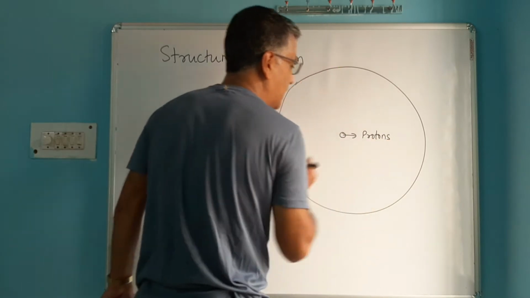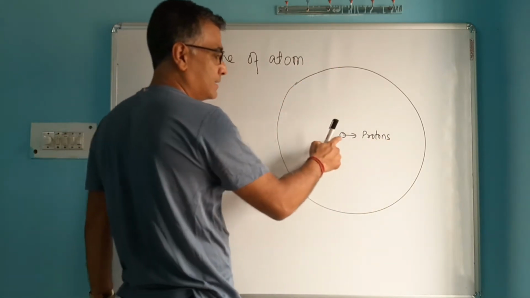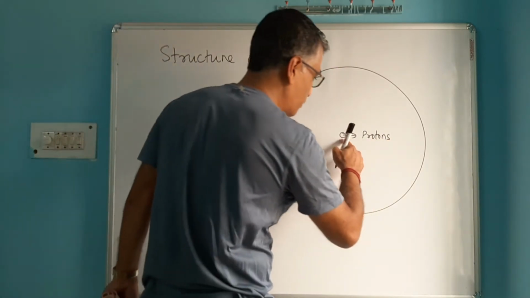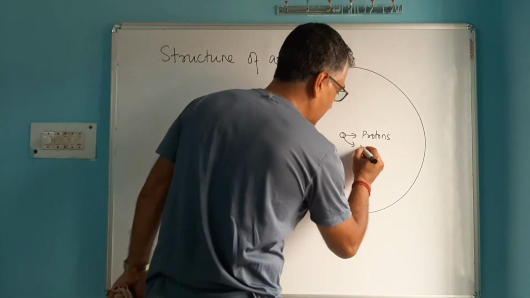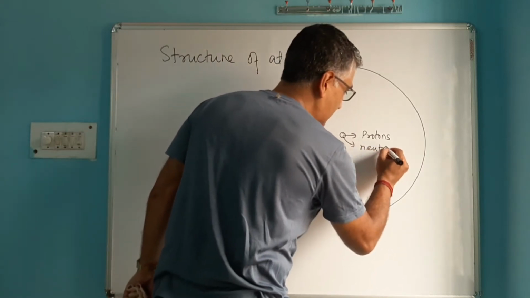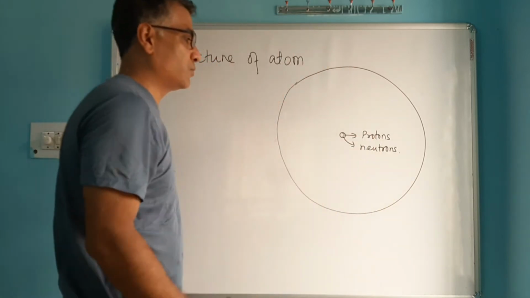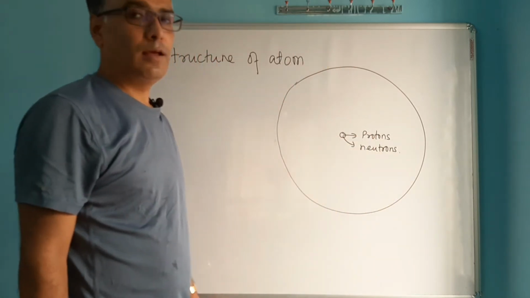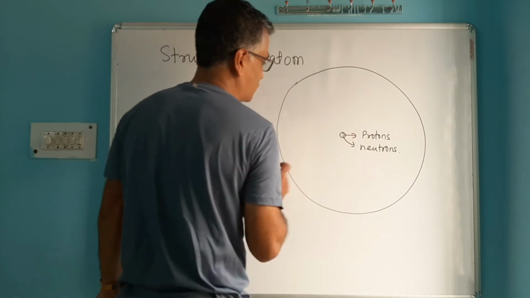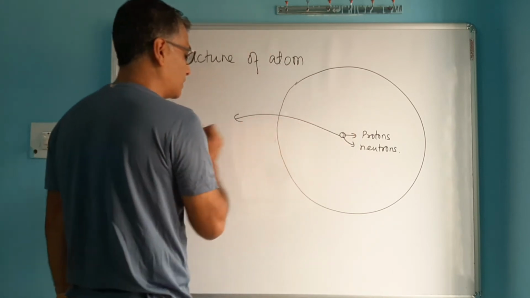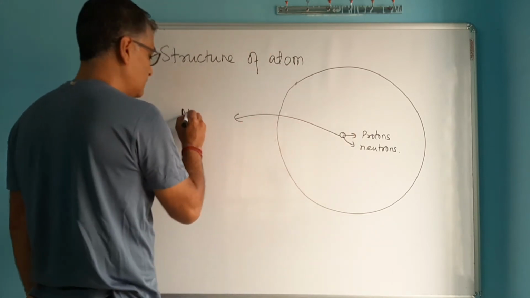That means these massive particles of an atom lie in a tiny space at the center. All the protons are here at the center, tightly packed, and even neutrons lie at the center. So all the neutrons and protons are at the center of the atom in a tiny space packed together, and that part of the atom is called the nucleus.